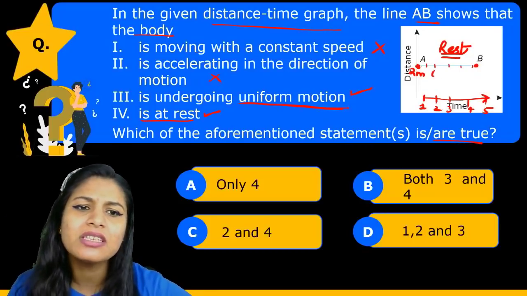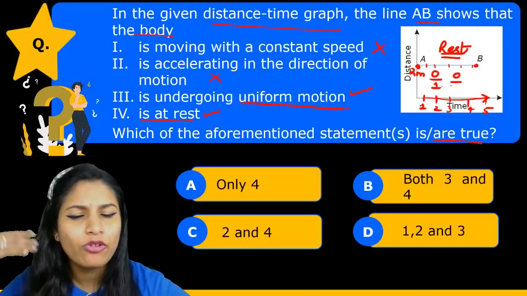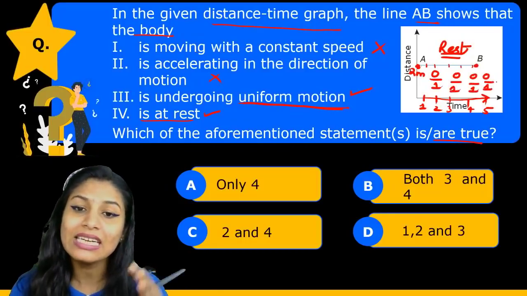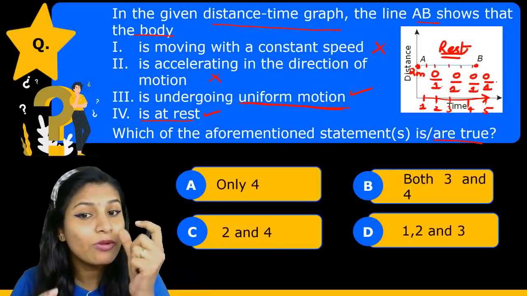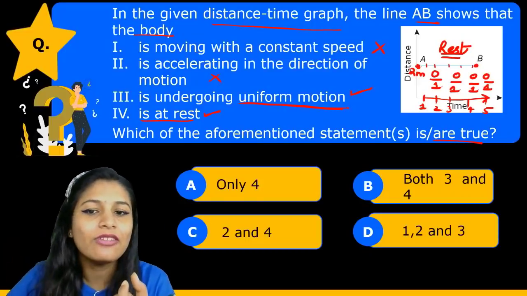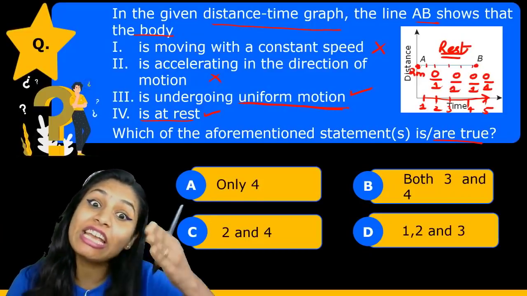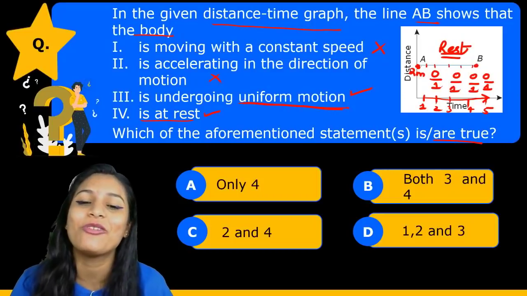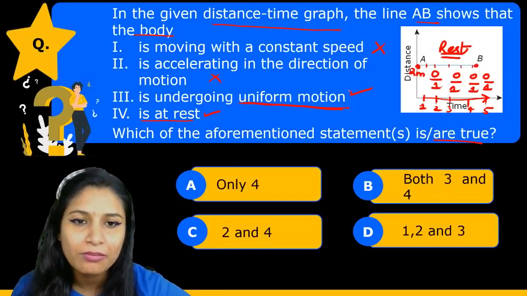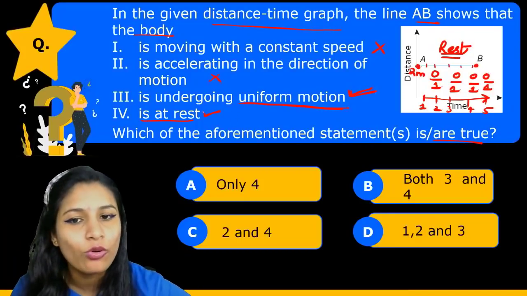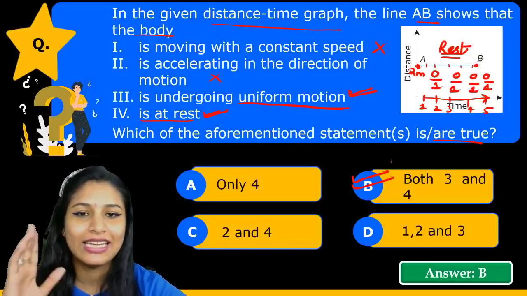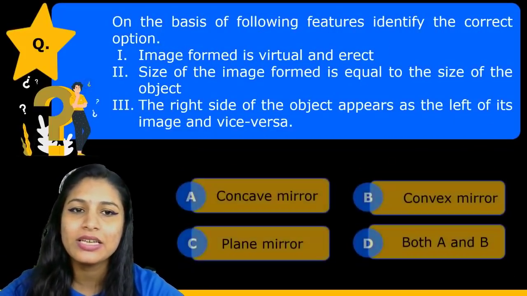So if a body covers 0 distance in every second, like for the first second, then for the second, third second, fourth second, it is covering 0 distance in 1 second interval of time. So that means 0 in the first interval, then 0, then 0. So it is covering equal distance in equal interval of time. So it can be considered as a uniform motion. So statement number 3 and 4 are correct. So according to this, option B is the correct answer. Okay. Moving on to our next question.